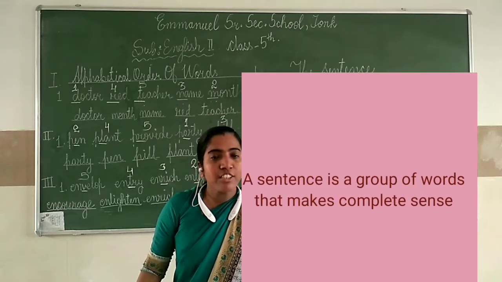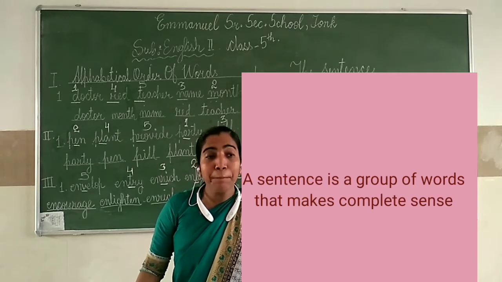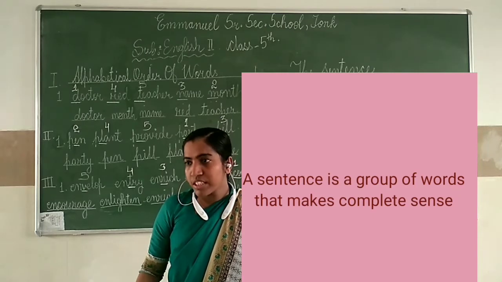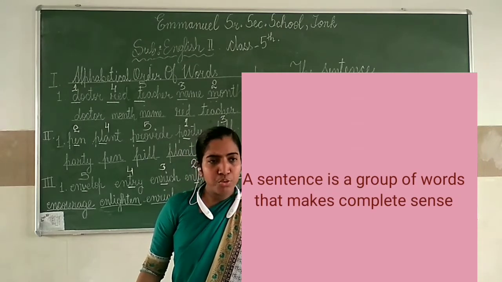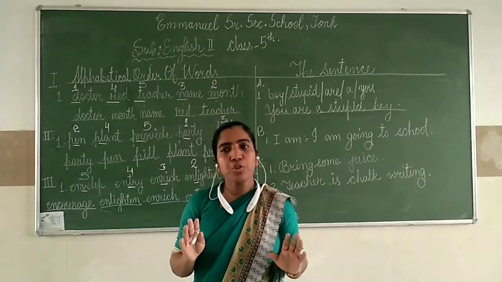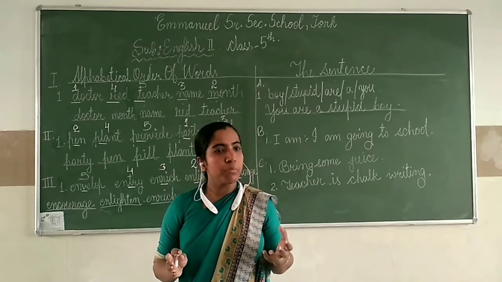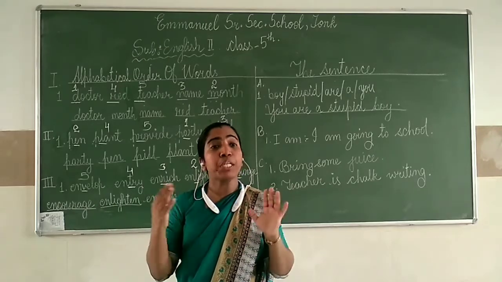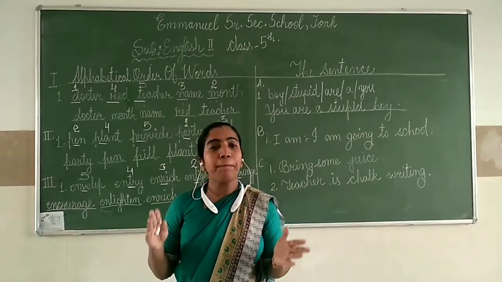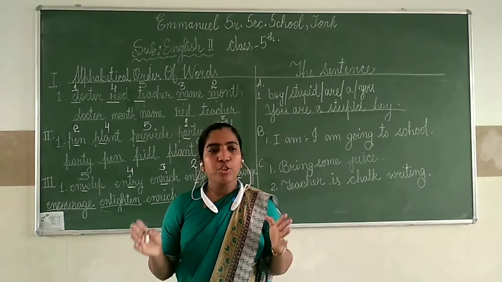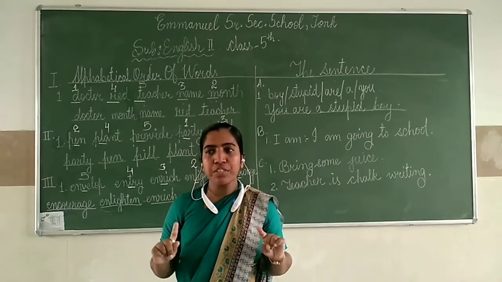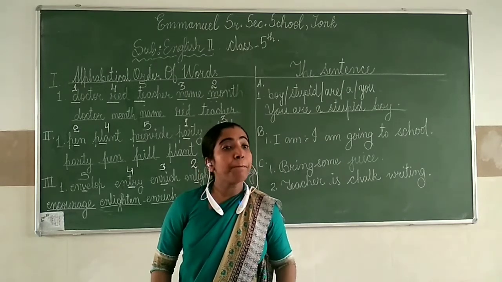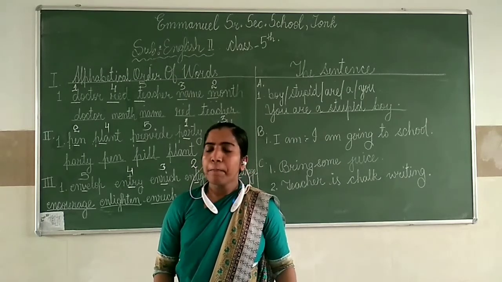A sentence is a group of words that make complete sense. So what is a sentence? A sentence is a group of words that make complete sense. Okay. Group of words, you know that, isn't it? Shabdon ka samuh. Then when the group of words come together, it will give you complete sense or complete meaning. So I hope you all understood the definition of sentence. Sentence is a group of words that make complete sense or complete meaning.